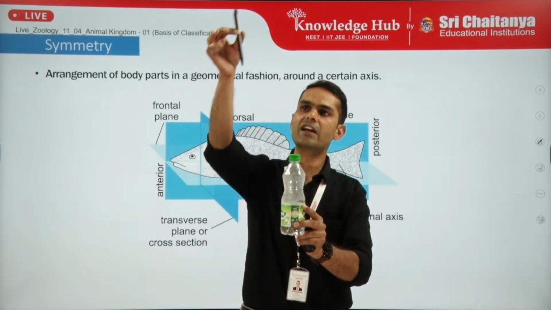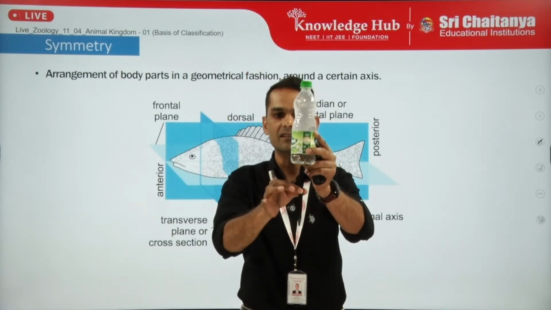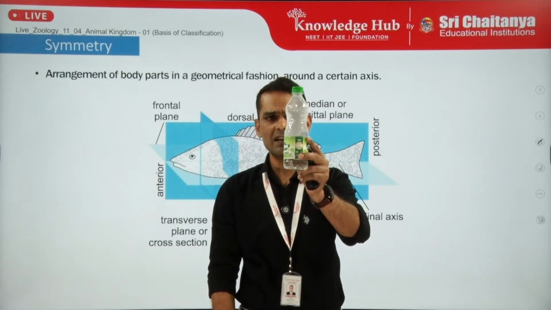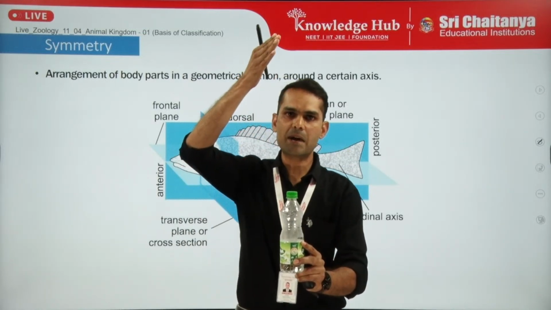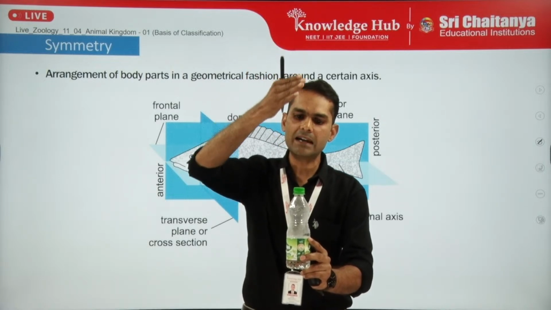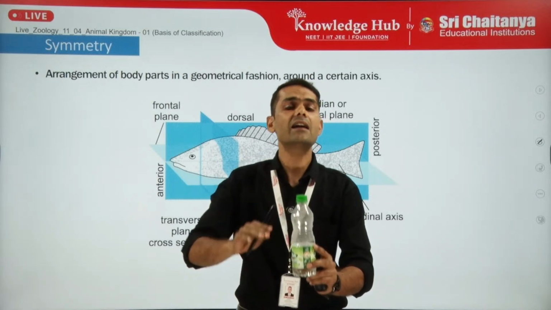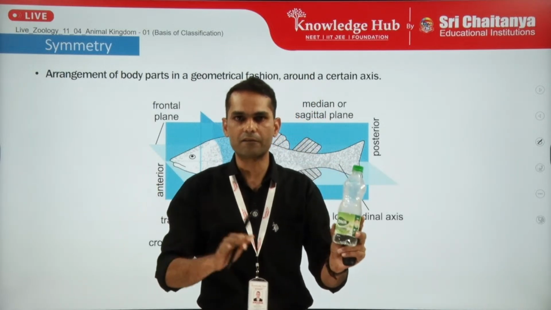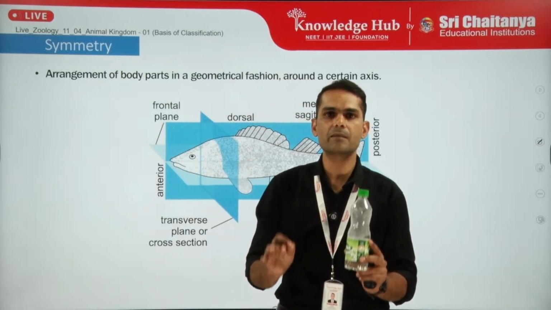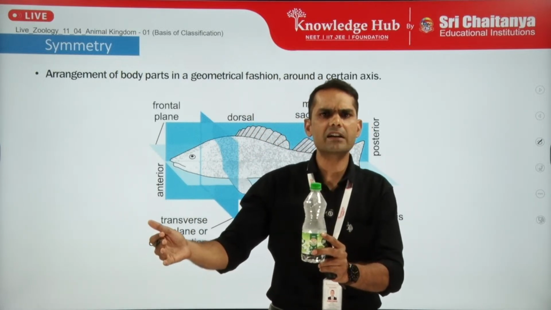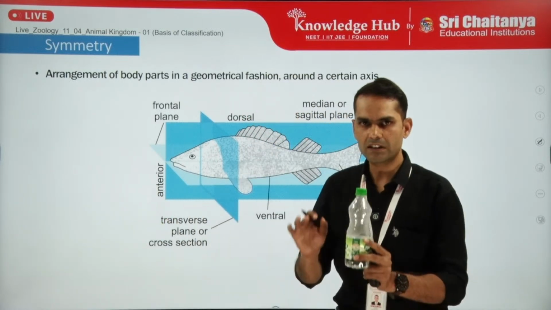When an imaginary line is passing through the center of the body like this or like this, and you take an imaginary plane and divide the organism body along the imaginary axis, and if it is producing equal halves, identical left and identical right, then you can say that the organism has a symmetry. What kind of symmetry it further has, we will discuss shortly.